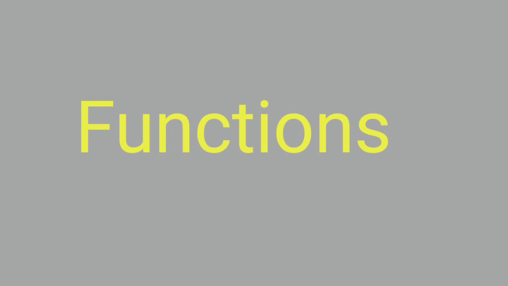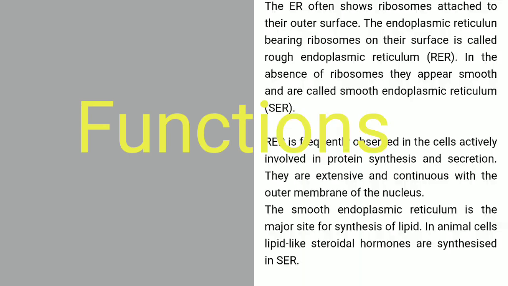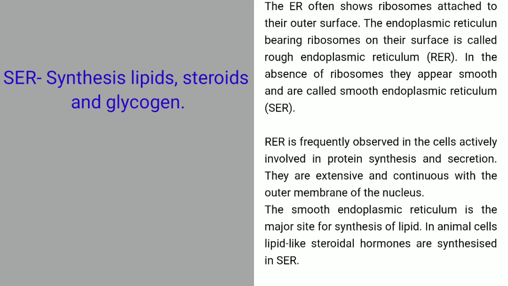Their functions are: the smooth-walled endoplasmic reticulum functions in the synthesis of mainly lipids along with glycogen and steroids, which are synthesized within a cell, either a plant cell or an animal cell.